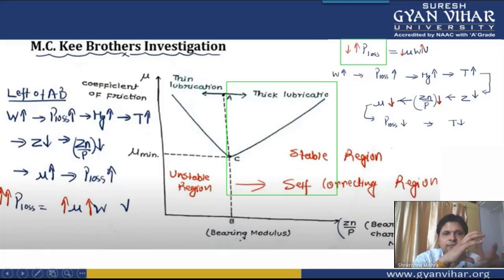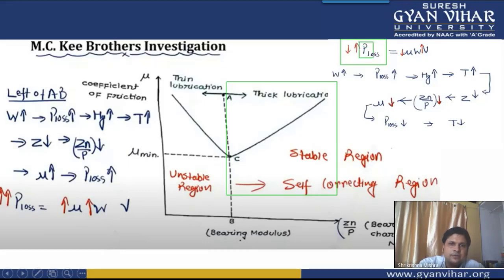And when the power loss increases, this means that the coefficient of viscosity mu will decrease. Don't get confused.